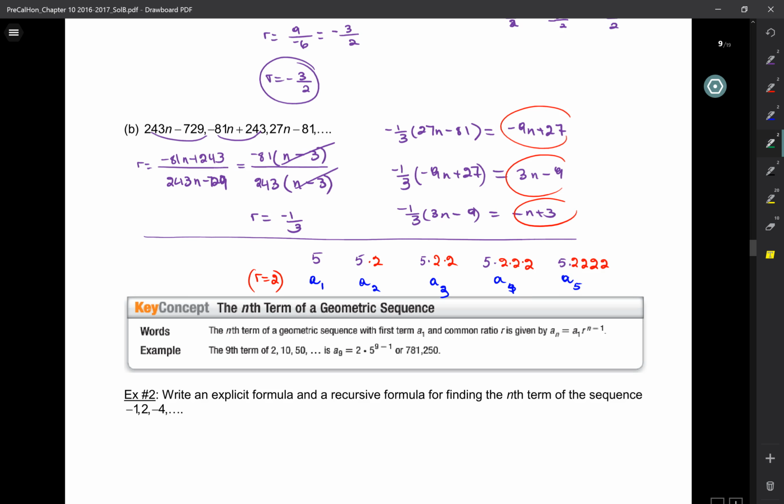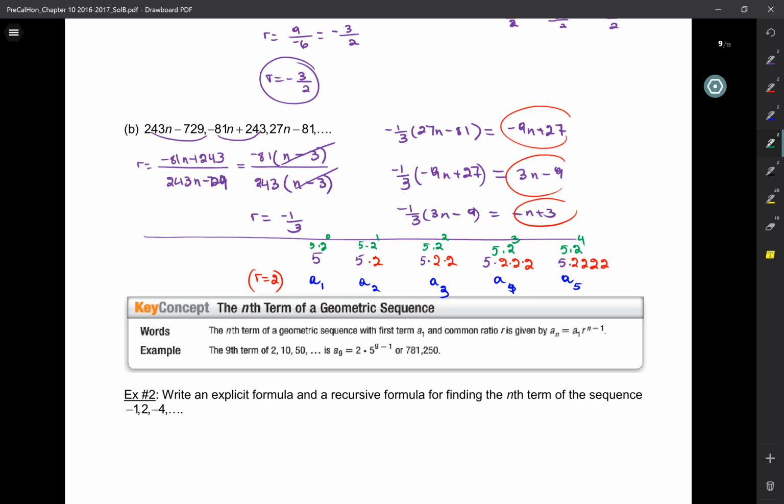Here, in the second term, I have 5 times 2 to the 1, because it's all about exponents. 5 times 2 to the 2, 5 times 2 to the 3, 5 times 2 to the 4. Well then, the first one was what? 5 times 2 to the 0.